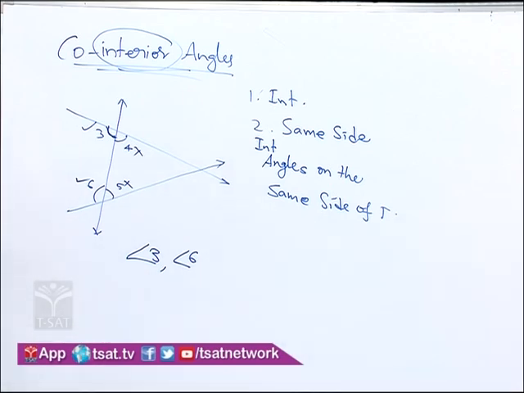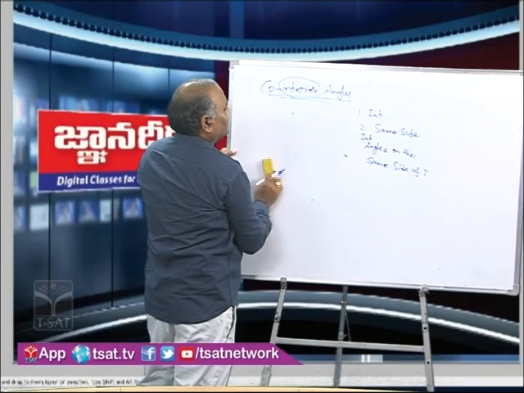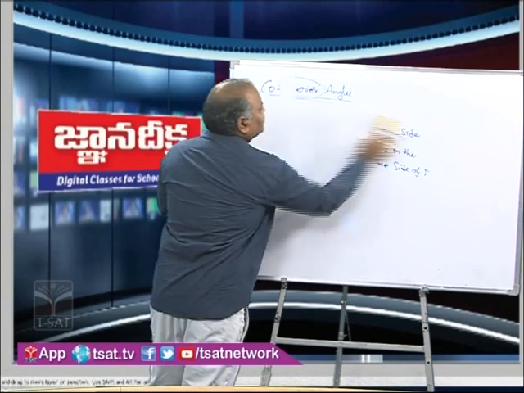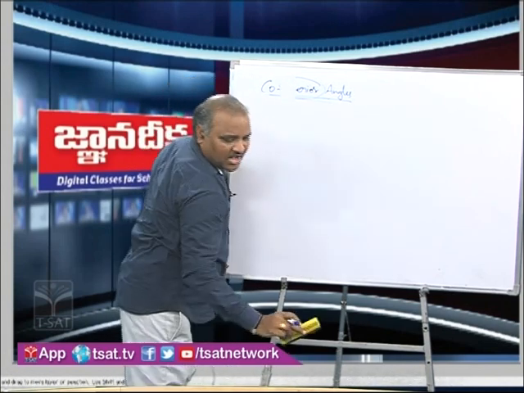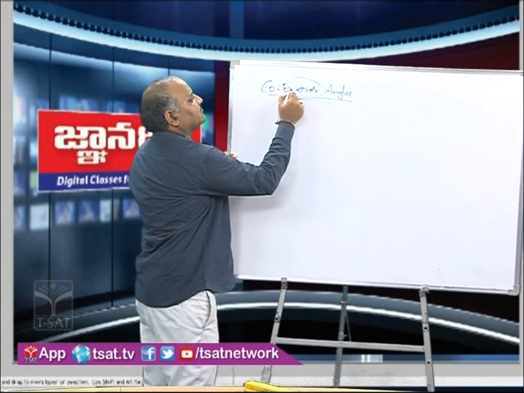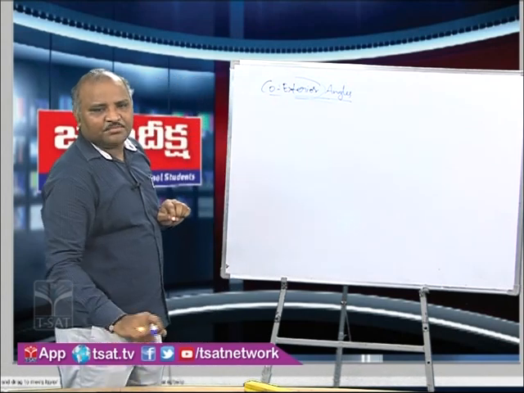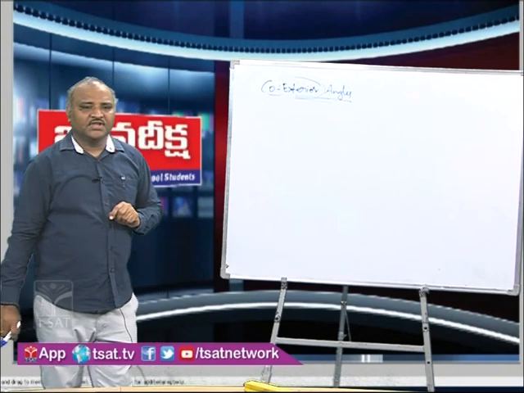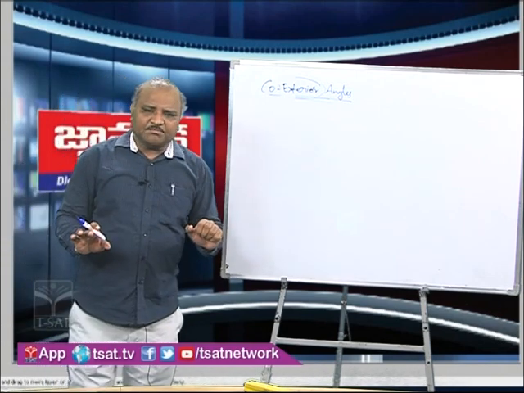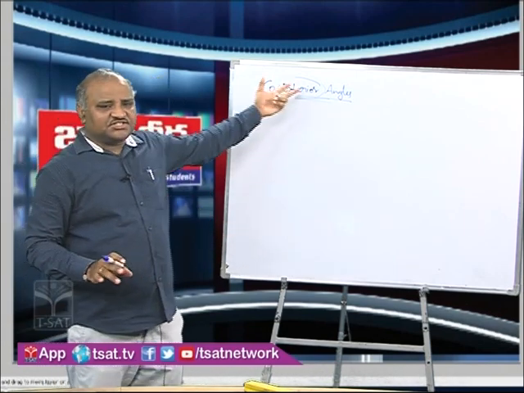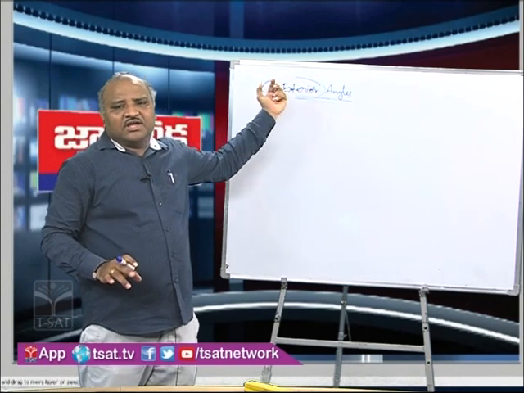And the other one is co-exterior. Just like co-interior, we have co-exterior, pair of co-exterior angles. Here also same conditions apply, but they must be exterior, because in the name only we have exterior.